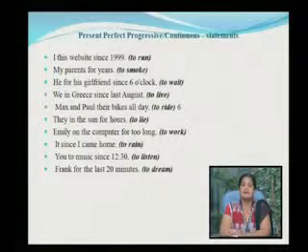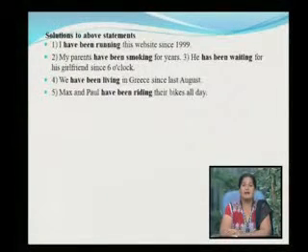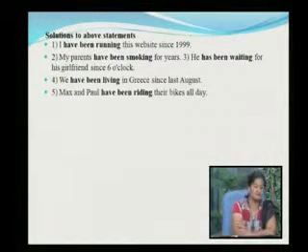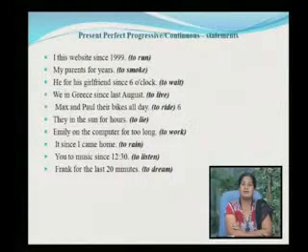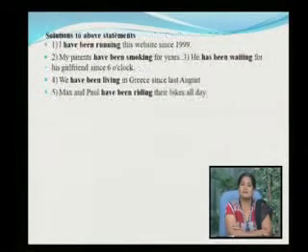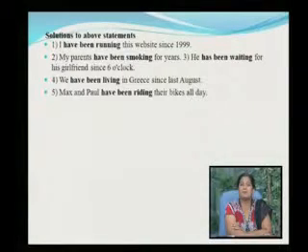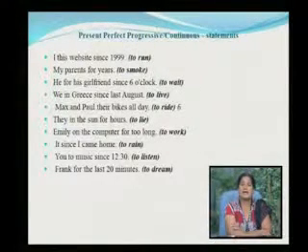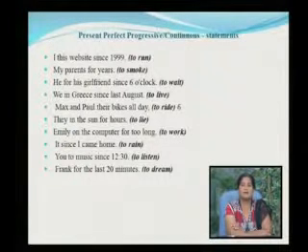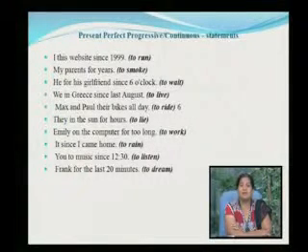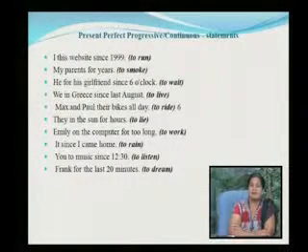So this becomes a present perfect progressive tense. In this website, since 1999, the answer is I have been running this website since 1999. My parents dash for years. My parents have been smoking for years. He dashed for his girlfriend since 6 o'clock. He has been waiting for his girlfriend since 6 o'clock. Then say we in Greece since last August. We are living in Greece since last August.